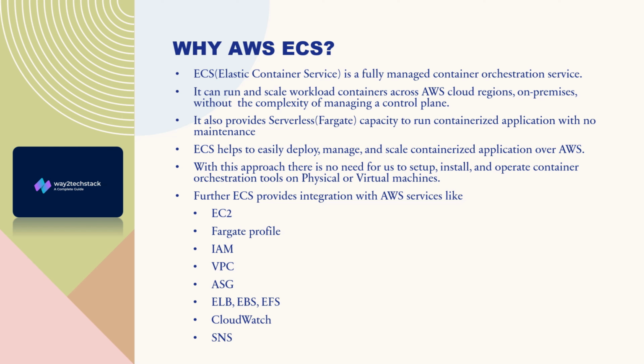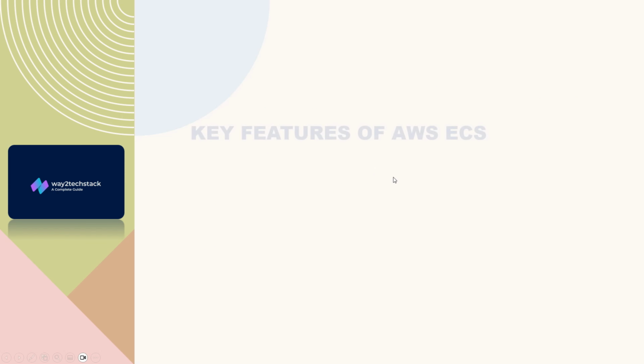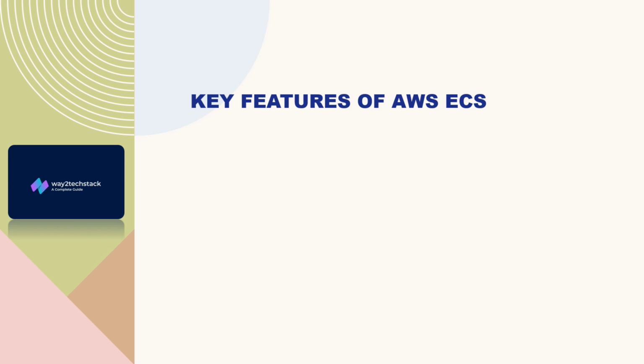Now, these are the important points that we need to remember as part of AWS ECS. Now, let us see the key features we have in AWS ECS. First, we need to remember the integrated and serverless design of AWS Fargate. What does it mean? I have a platform where I can run my container on Fargate, so the charges will be applied only for the amount of CPU and memory we have used.